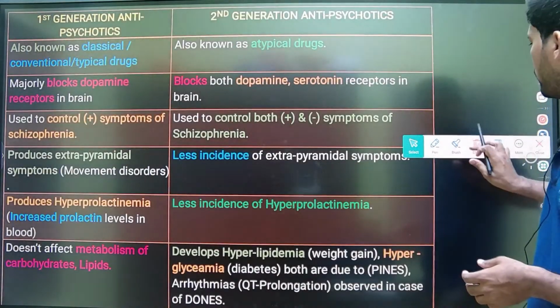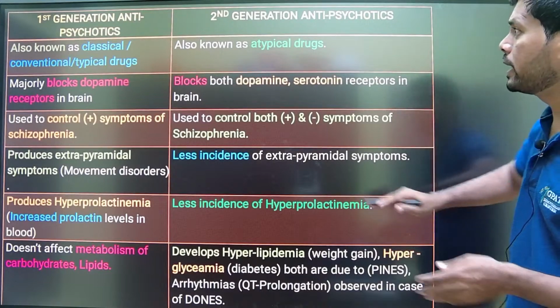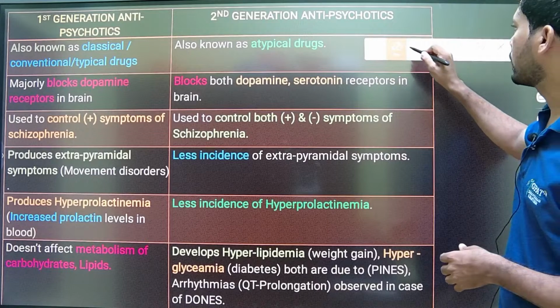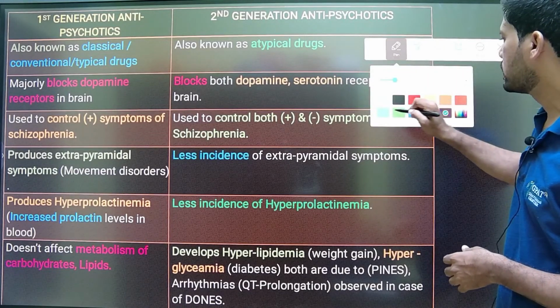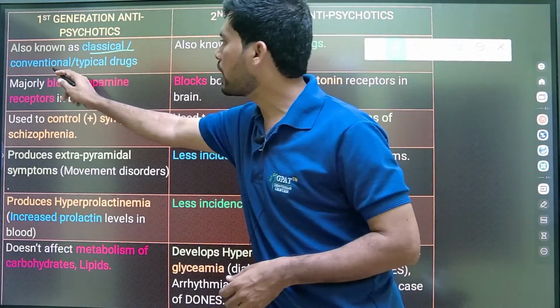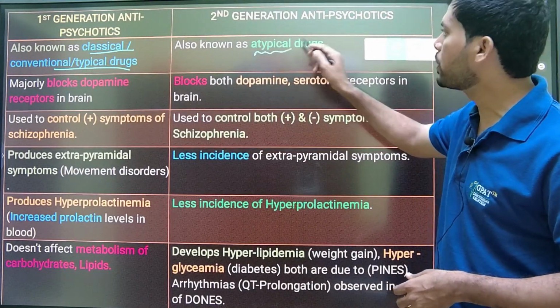So here, with a differentiation process, I will explain in detail in a simple way. First generation as well as second generation antipsychotics. First generation is also known as classical or conventional or typical drugs. Second generation is also known as atypical drugs.